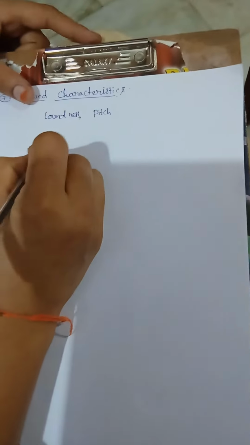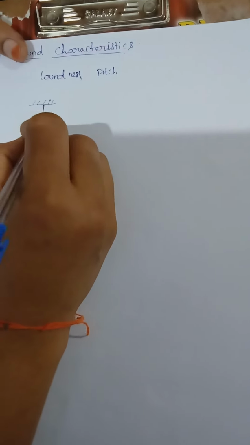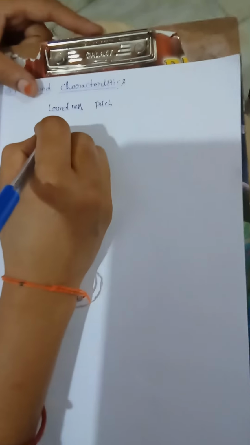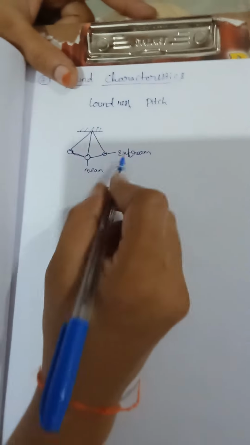Loudness is nothing but the intensity of the sound. For example, we all know a simple pendulum. See here, this is the simple pendulum. We apply force on this, it will oscillate from here to here. Again, it comes back to the original position. This is the mean position. This is the extreme position.